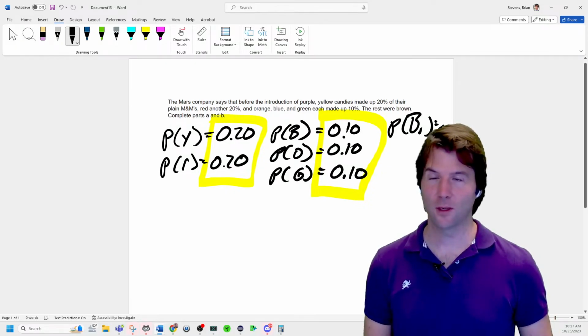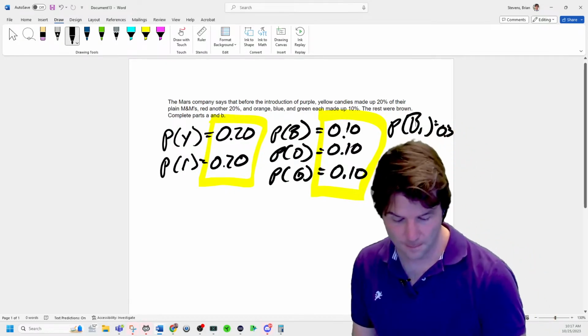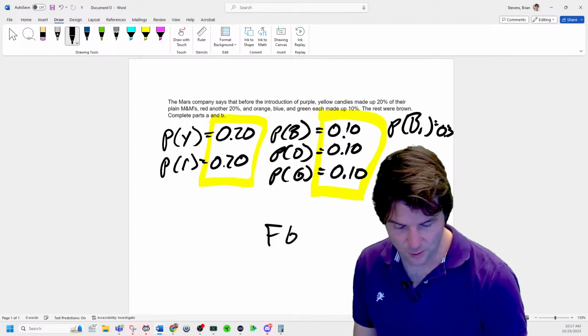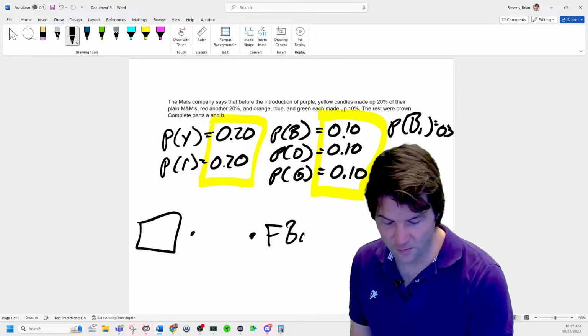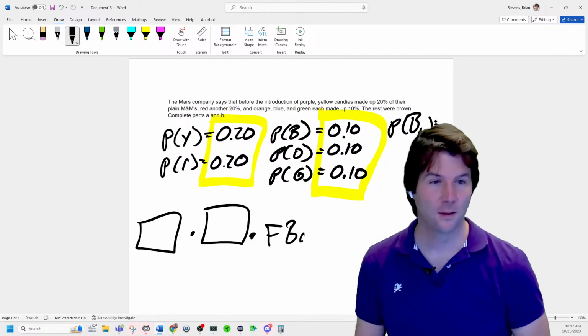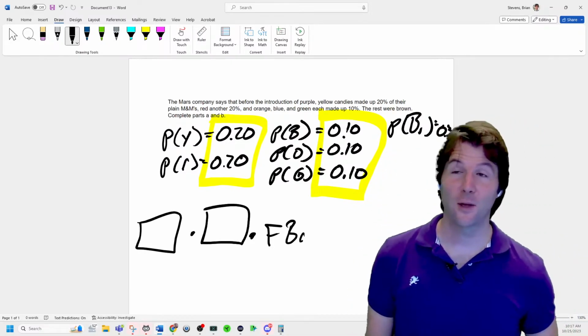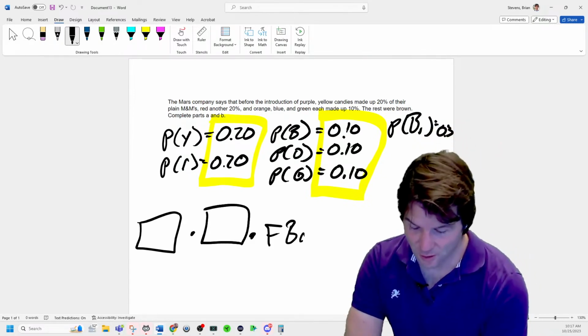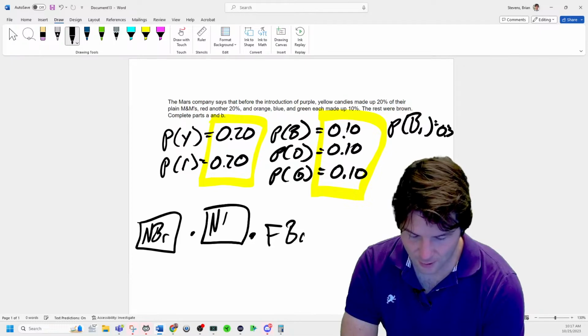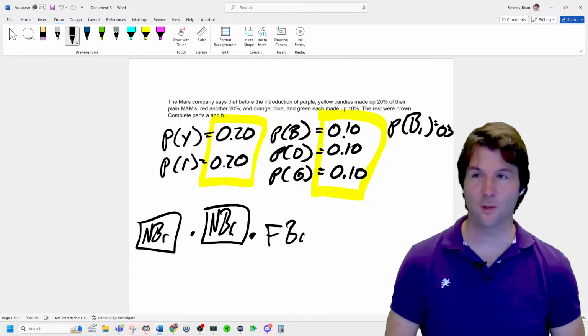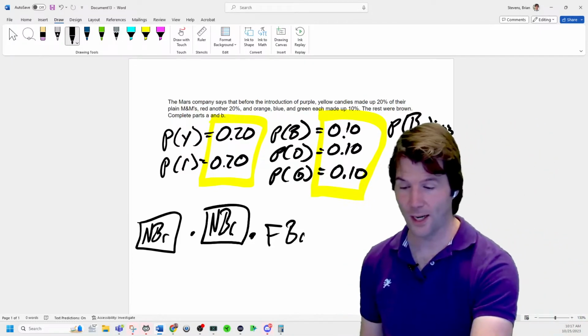This is the first brown, right there on the third one. The first M&M would have been what? Any other color. It would have been not brown. So we have here not brown and not brown. Your first M&M was not brown, and your second M&M was not brown, and your third M&M was brown.